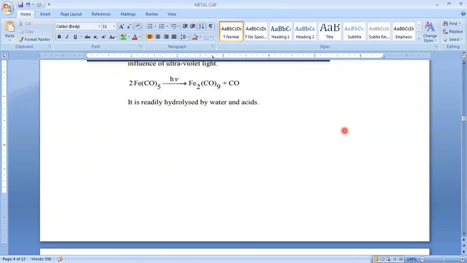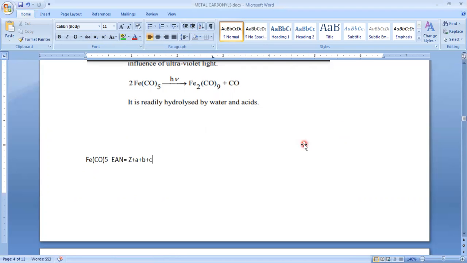So what is the formula? Iron, the CO taken 5 times. Here, EAN is equal to Z plus small a plus small b plus small c.